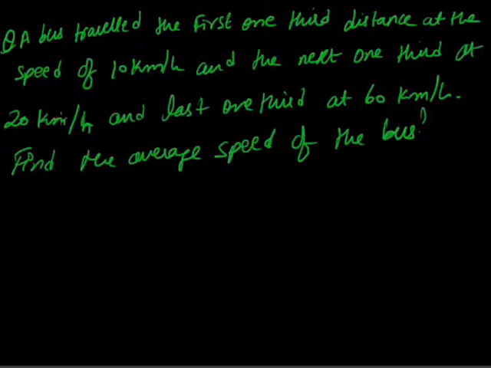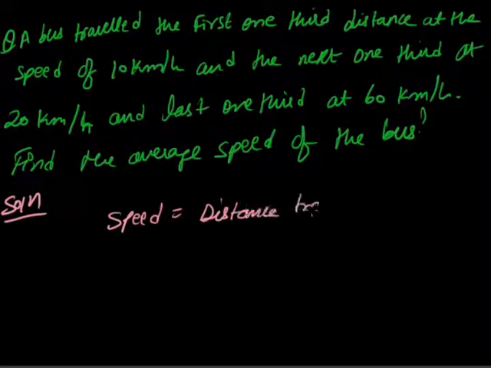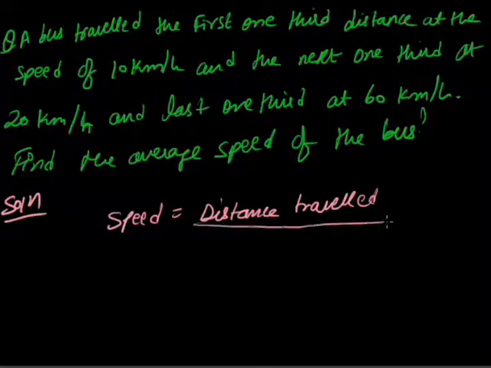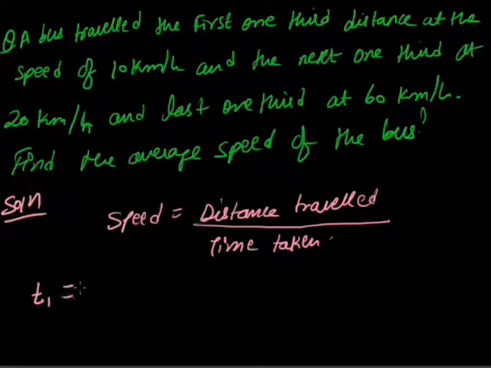As we know, one basic formula is that speed is equal to distance traveled divided by time taken. So first we write how much time it will take to cover the first one third distance. Suppose this is t1, the time taken to cover the first one third distance at 10 km per hour, and suppose the distance is s kilometer.